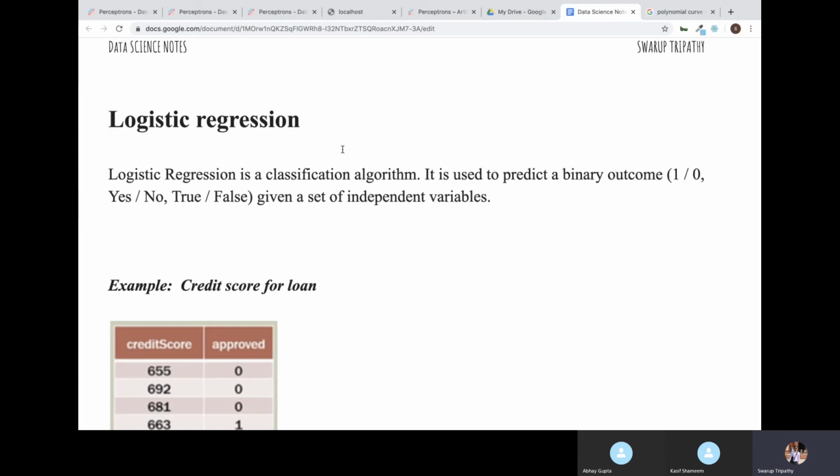For multi-class classification, multi-class means when you have more than 2 classes, usually logistic regression is not practiced. For binary classification only, logistic regression is practiced. We'll understand more once you understand how logistic regression works. You'll get to know why we should not be using logistic regression for classification of more than 2 classes.